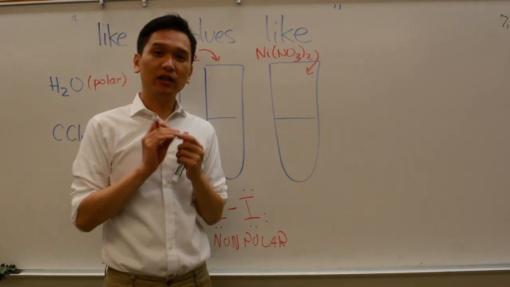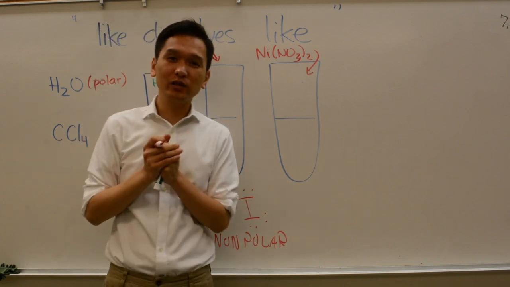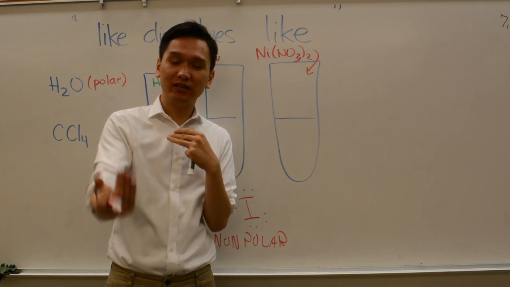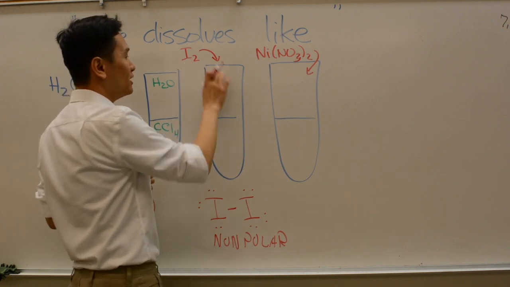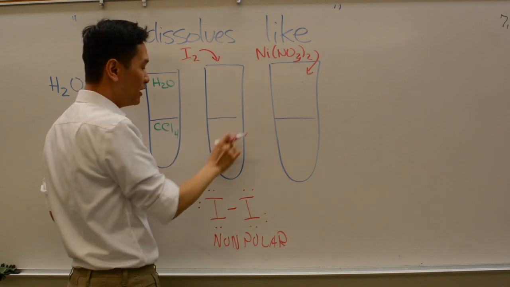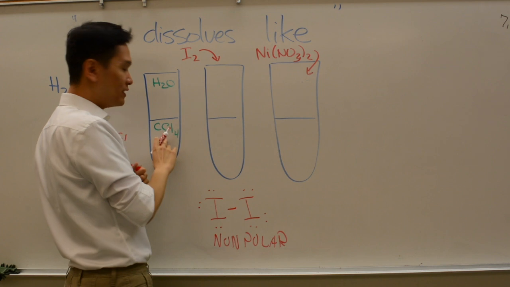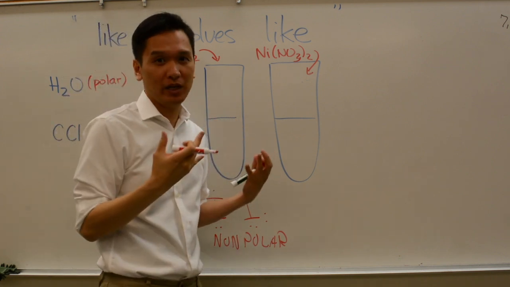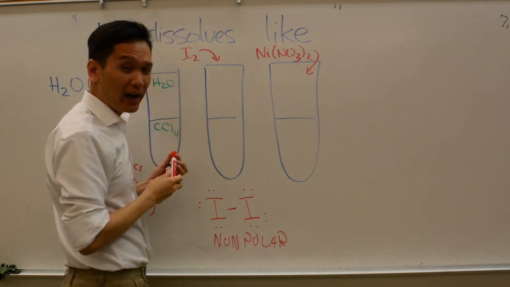Okay, so if this molecule is non-polar, would water want to interact with it? Water is happier interacting with itself than interacting with something that doesn't have a charge, right? So it turns out that water will not dissolve it. Instead, the iodine will go down into the other layer. Because iodine and CCl4 are both non-polar, they are okay to mix because they don't lose anything when they mix. It turns out this guy is a little brown species.